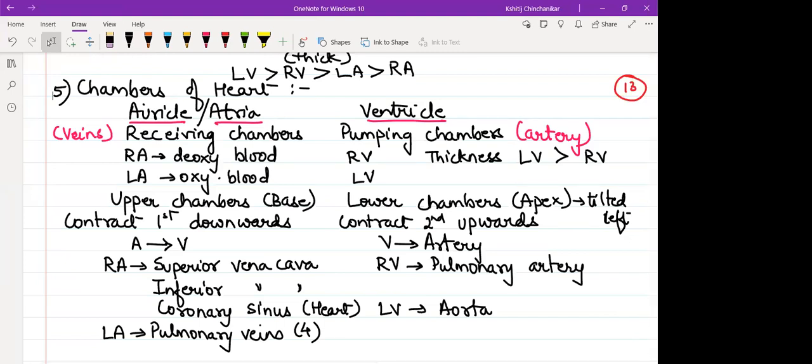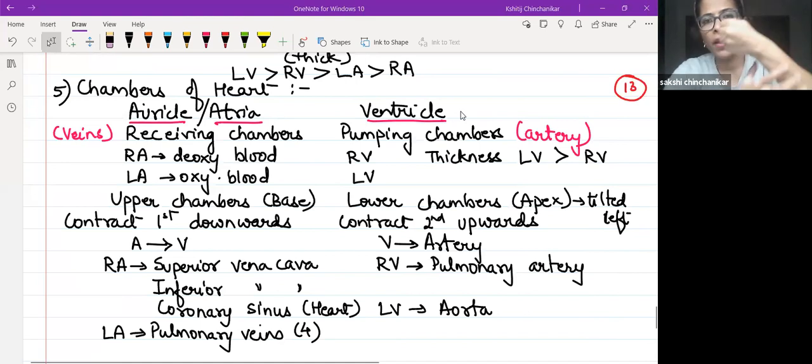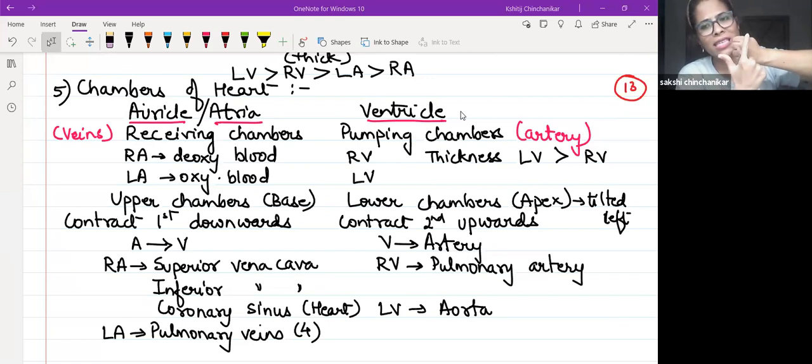Lakshmi, when I show the figure, na, then you will understand. Contract ऊपर से नीचे कि नीचे से ऊपर. Okay. Just imagine now. If I consider this fist as my heart, this is the size of my approximate heart. So this knuckle lining I can consider as a partition for right side of the heart and left side of the heart. So these fingers, right side, this fingers, left side. Imagine this right finger, up one, right atrium, because ventricles are approximately 3 times larger than atrium. So I can say this is right atrium, right ventricle, left atrium, left ventricle.